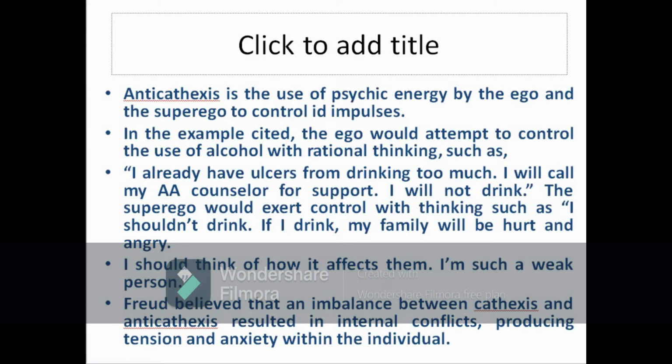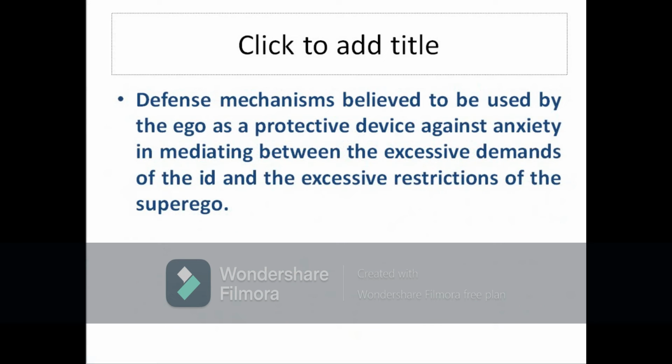Okay. Freud believed that an imbalance between cathexis and anti-cathexis results in internal conflicts, tension, and anxiety. That means when cathexis, that is id-driven behavior, gets interrupted by anti-cathexis, that is used by ego and superego, definitely there will be a conflict. What kind of conflict would it be? Internal conflict, and this conflict results in tension and anxiety within the individual.